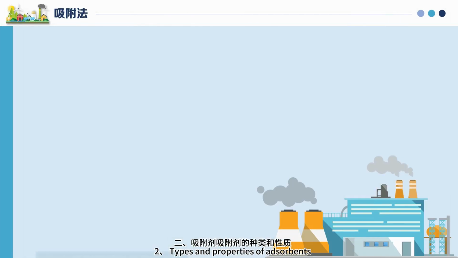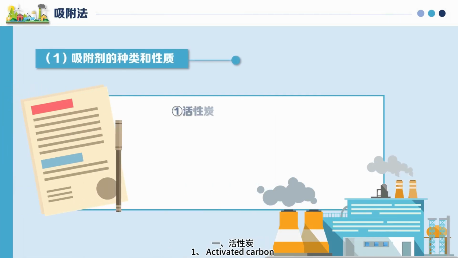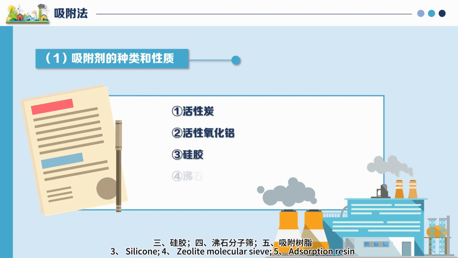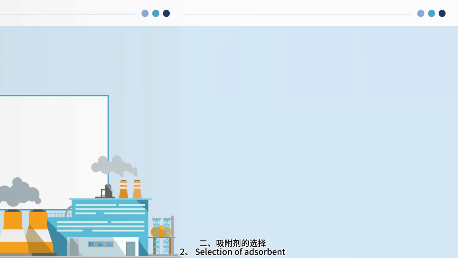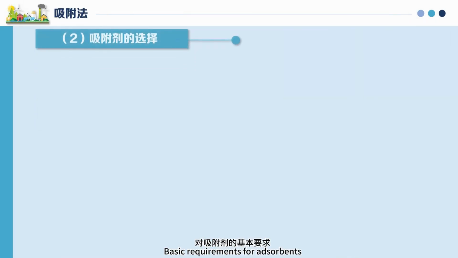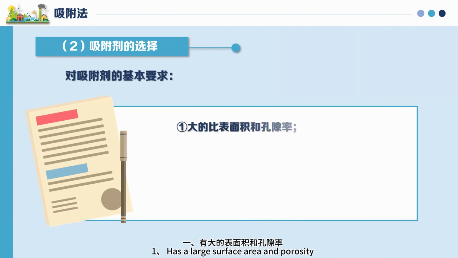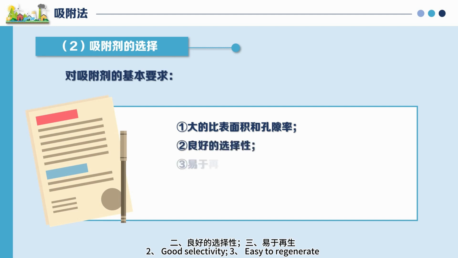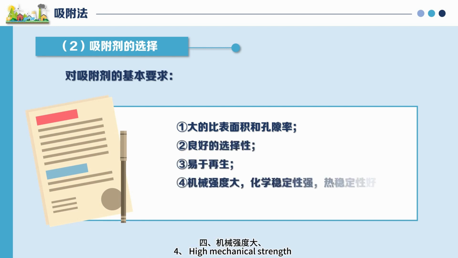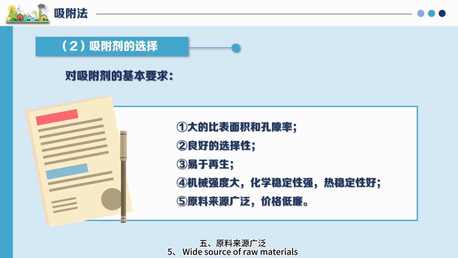2. Types and properties of adsorbents. 1. Activated carbon. 2. Activated alumina. 3. Silica gel. 4. Zeolite molecular sieve. 5. Adsorption resin. 2. Selection of adsorbent. Basic requirements for adsorbents. 1. Has a large surface area and porosity. 2. Good selectivity. 3. Easy to regenerate. 4. High mechanical strength, strong chemical stability, good thermal stability. 5. Wide source of raw materials.